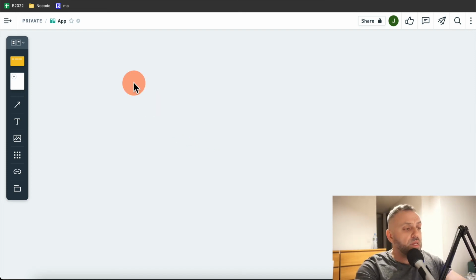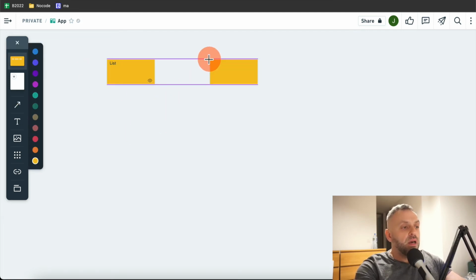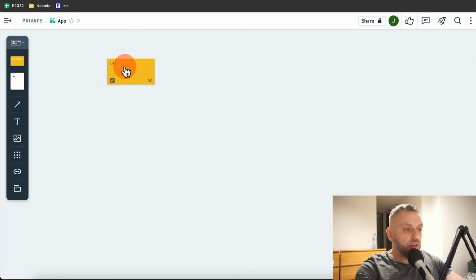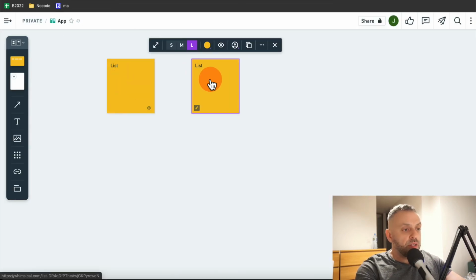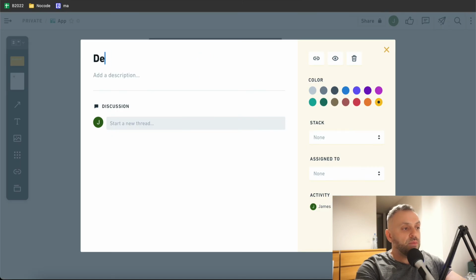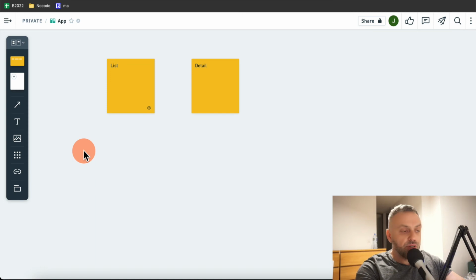So the idea is that we're going to have an app. So for instance, let's say we have this thing here. This is the first screen. We have a list, and here we have a detail view. So let's come in here. Let's make it a little bit larger. And here we have a detail view. And the idea is that we're going to have a list of cities, a list of countries. And once you click on that, you're going to learn more about it.